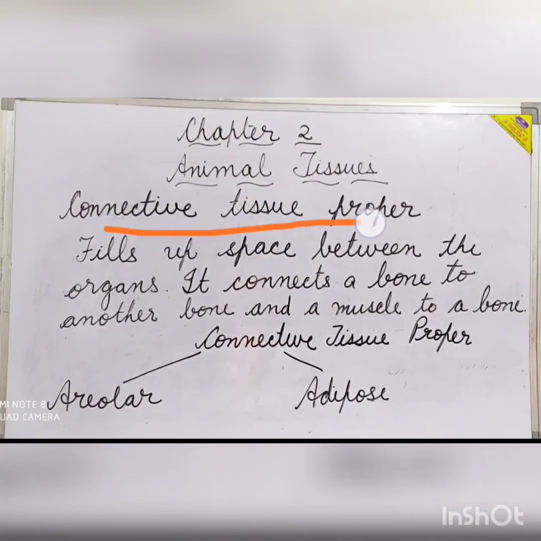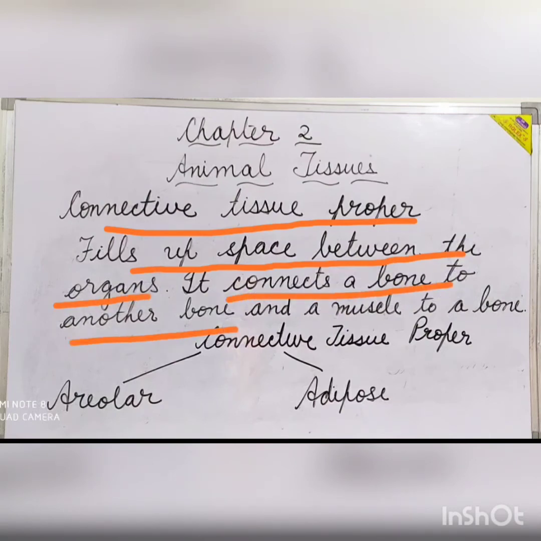Connective tissue proper. It supports the various body parts. It fills up the space between the organs. It connects a bone to a bone and a muscle to a bone. On the basis of its structure and function, connective tissue proper is further divided into 2 types: areolar tissue and adipose tissue.